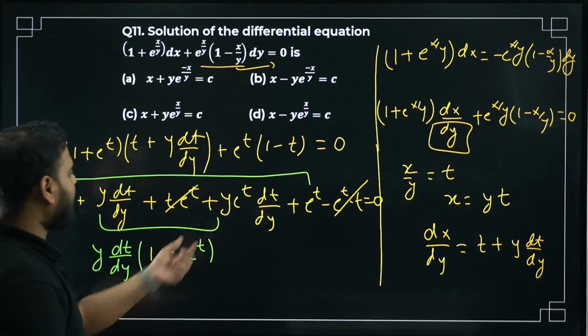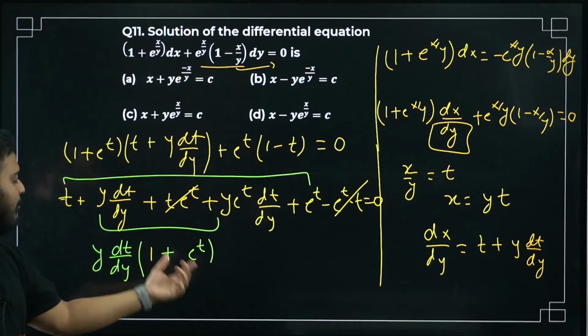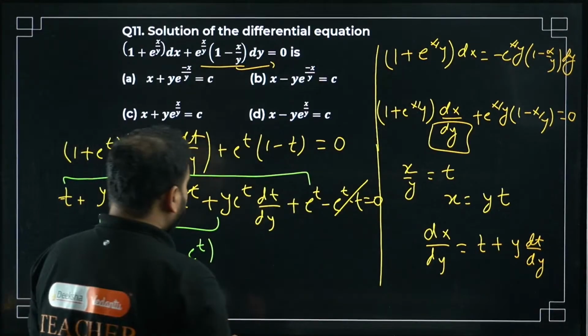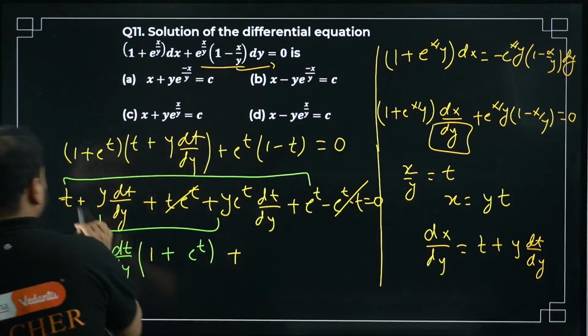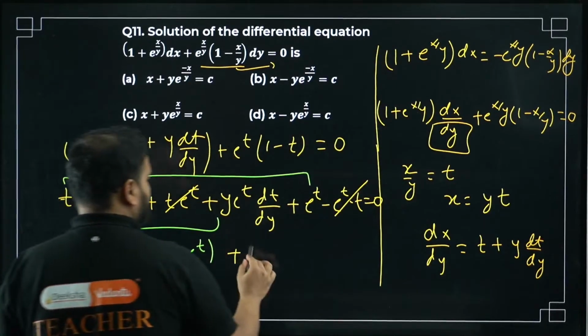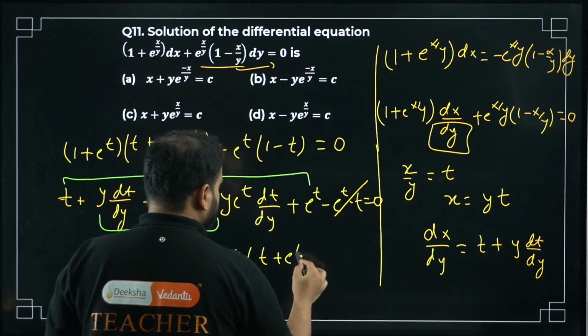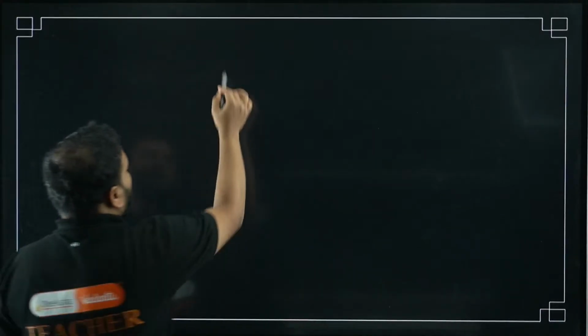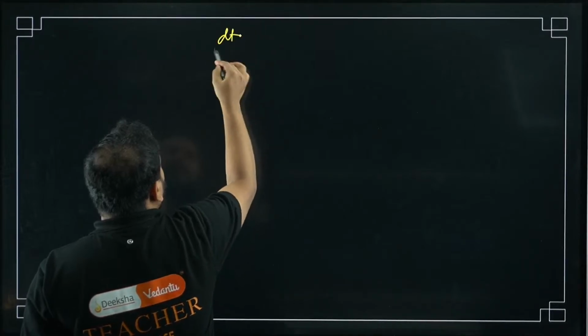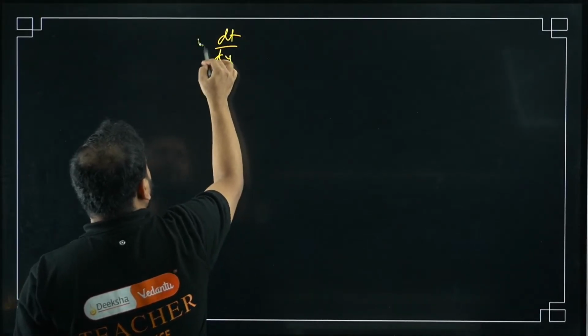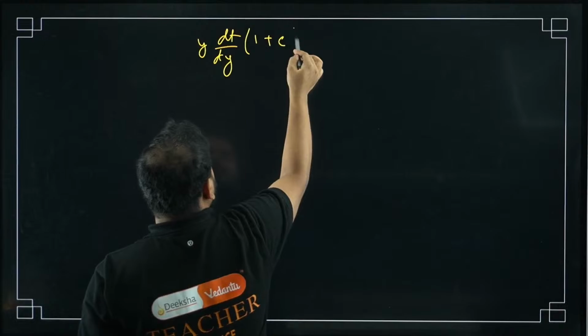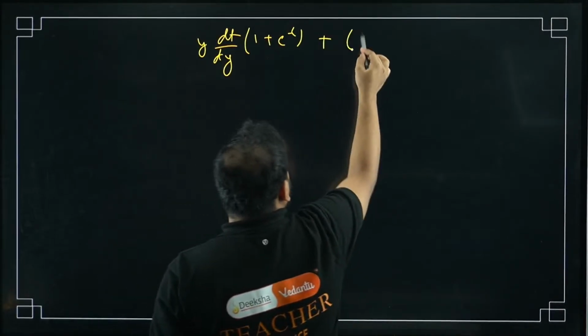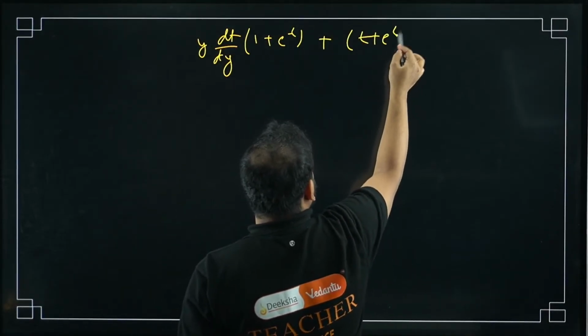Check this out. I'm taking dy/dt... 1 plus e^t. What else do I have? Plus this t: t plus e^t equals 0. I'll write the same thing on this side. So I have dt by dy, this is y of course, (1 plus e^t) plus (t plus e^t) equal to 0.